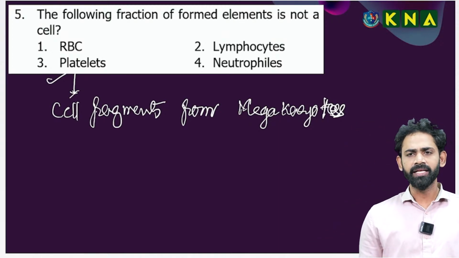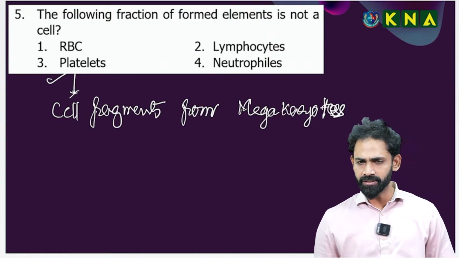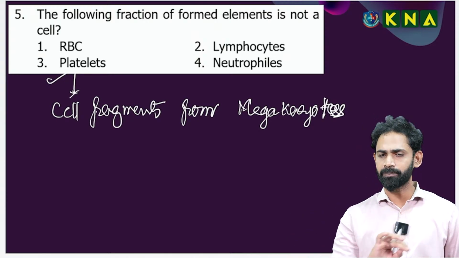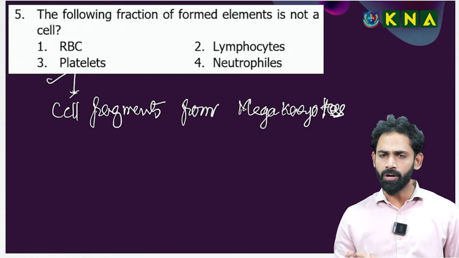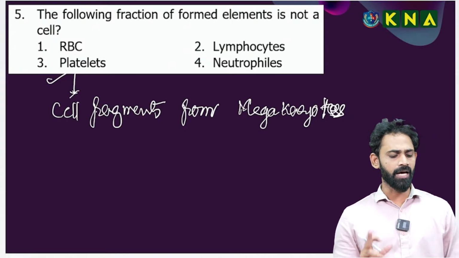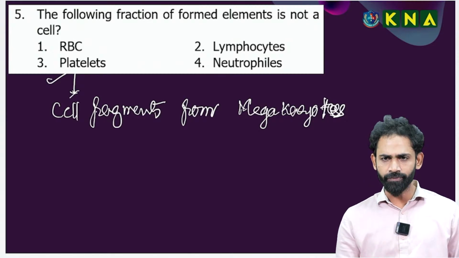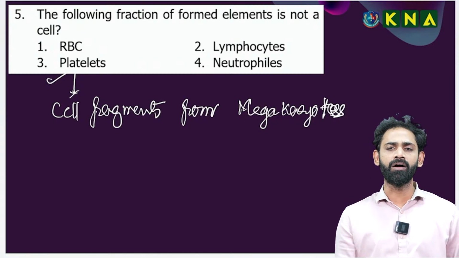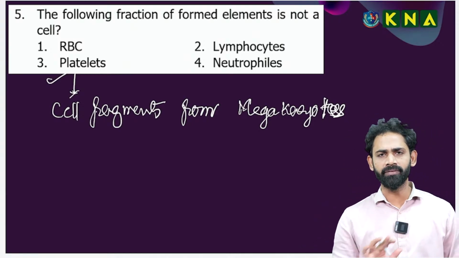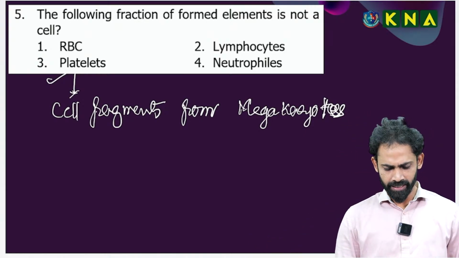That is why, among the formed elements, platelets, thrombocytes you can call them also, do not belong to the cell fraction. I hope you can understand. Platelets or thrombocytes belong to cell fragments formed from the splitting of a cell called a megakaryocyte. That is why we never consider platelets as a cell.